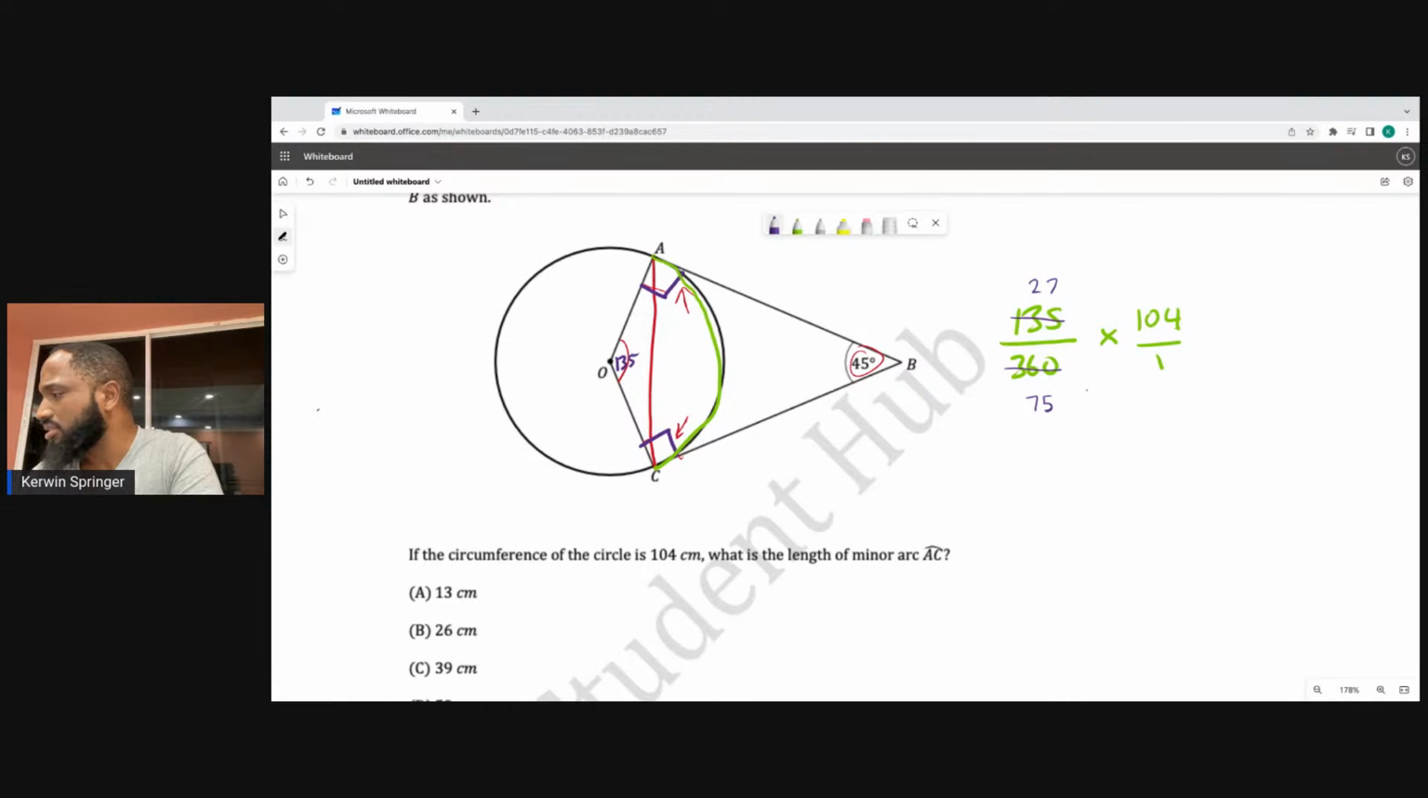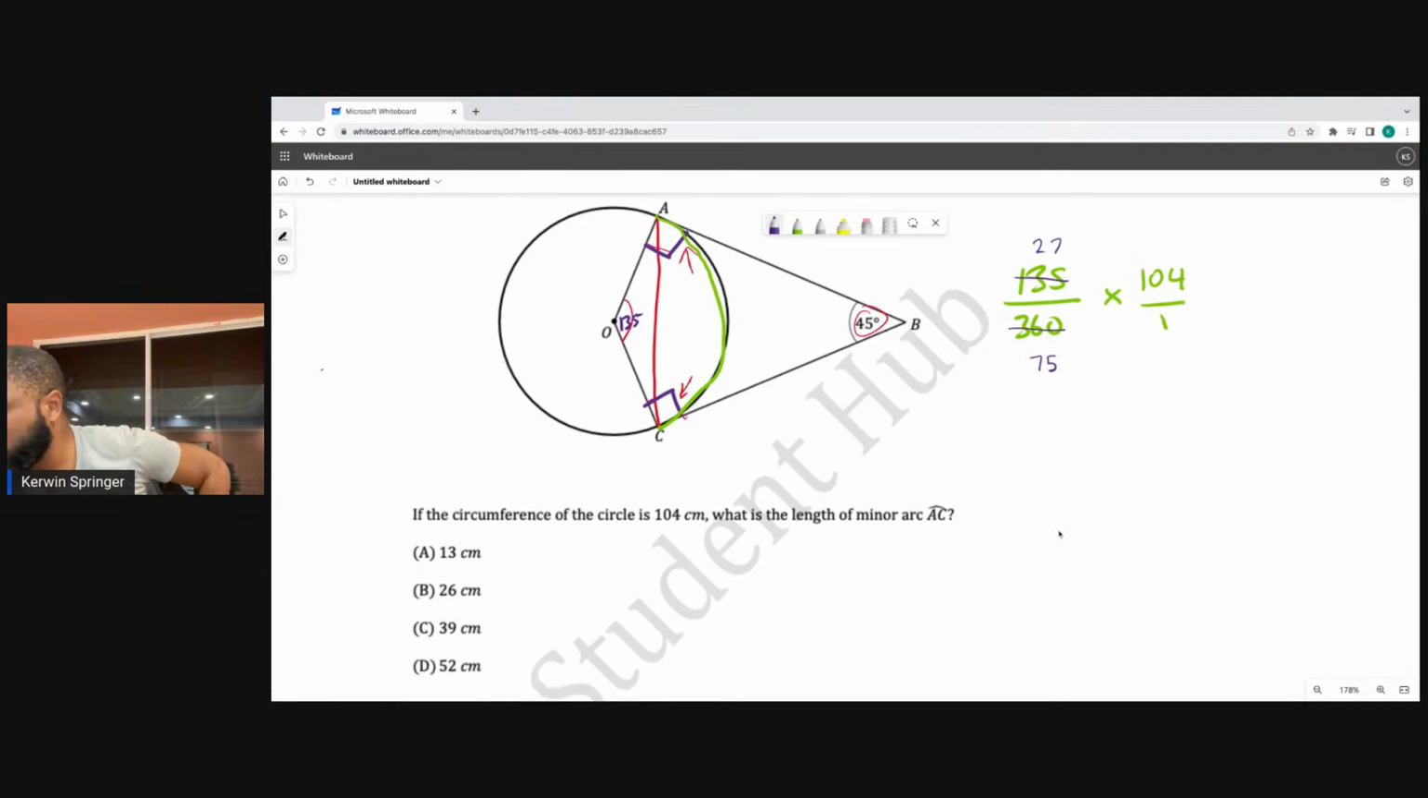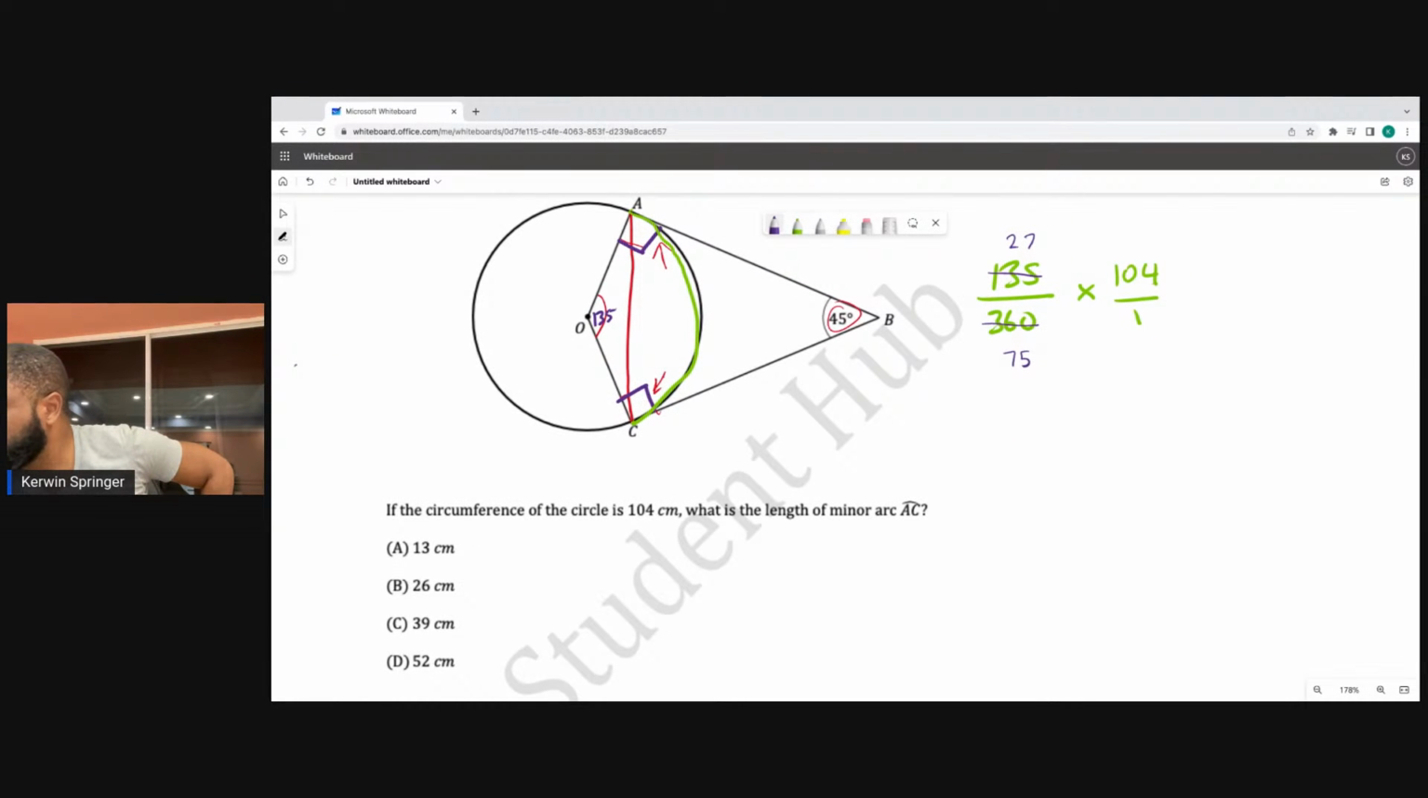What else? Am I seeing a 3 happening here? Maybe. Is this correct? Why am I feeling like I'm setting myself up? What is the length of the minor arc? So that's 45. This is 135. Yeah, 135 over 360. 5 could go into this 27 and 75.